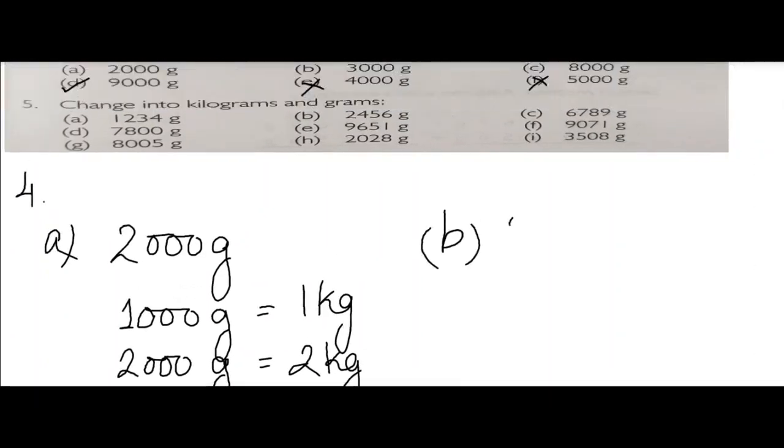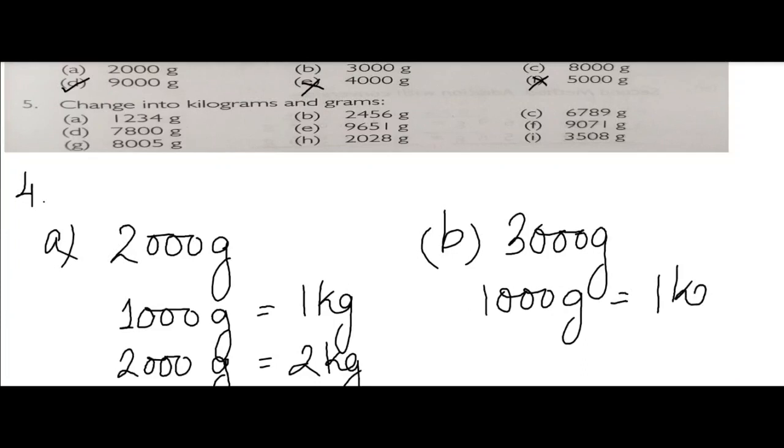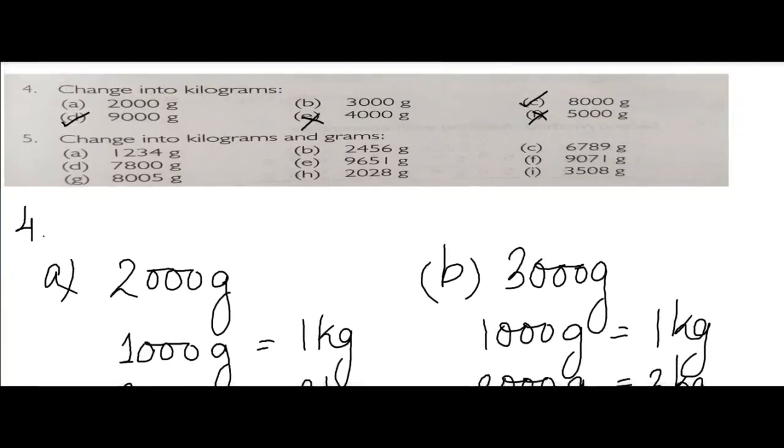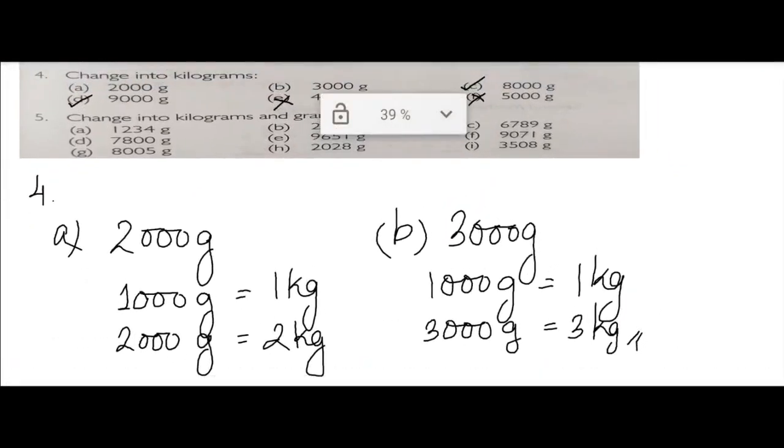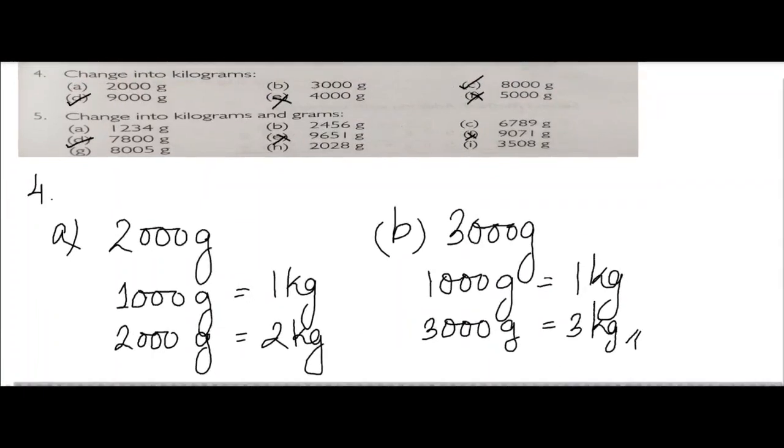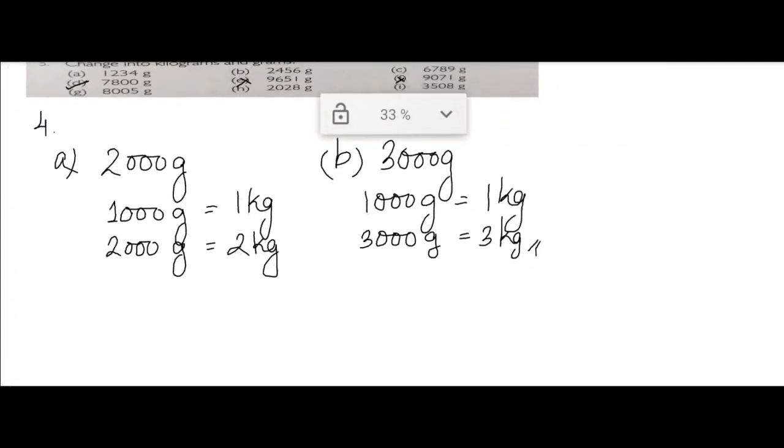Okay, next let us do number B. 3000 grams, very easy. The same method we will apply. We will again write the same rule, because 1000 gram equals 1 kg. So 3000 grams equals 3 kg. Okay, so A and B I have done for you. C and D you will mark as your home assignment. Now let us do number 5. Number 5 also children we will do till D only in the class. From E you can cross out, because there are many sums. So number 5, let us do 5A.